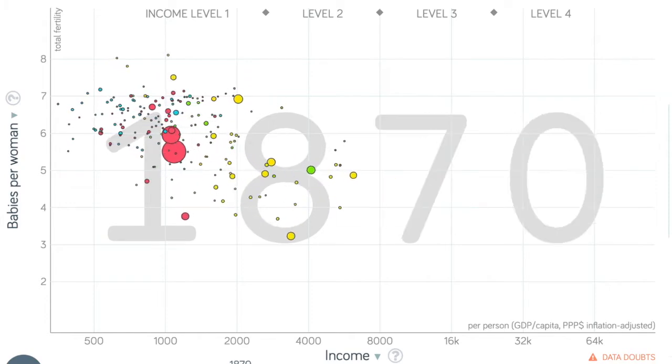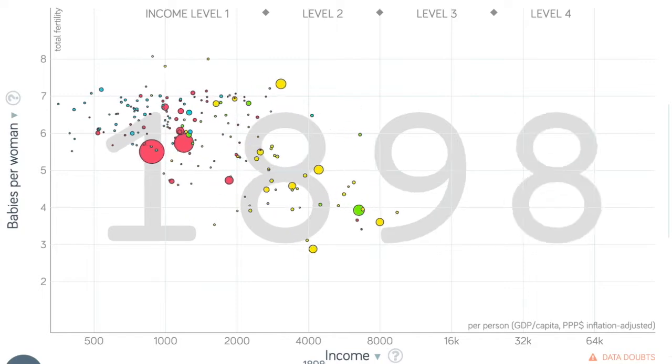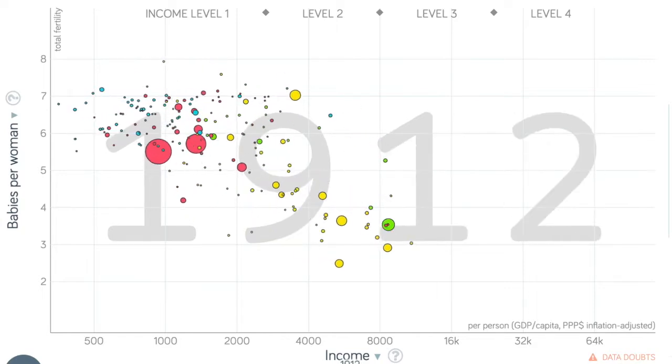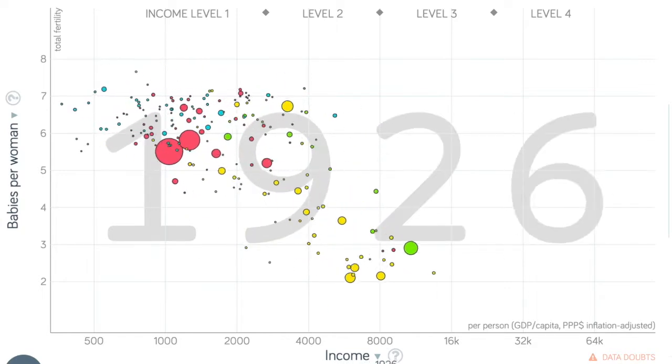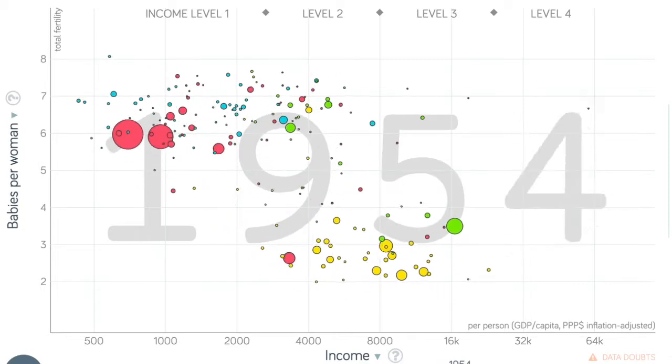This graph from Gapminder displays a negative correlation between total fertility rate and GDP per capita for countries around the world. This indicates that as a country's GDP increases, its total fertility rate will decrease, and therefore that poorer countries tend to have more children.